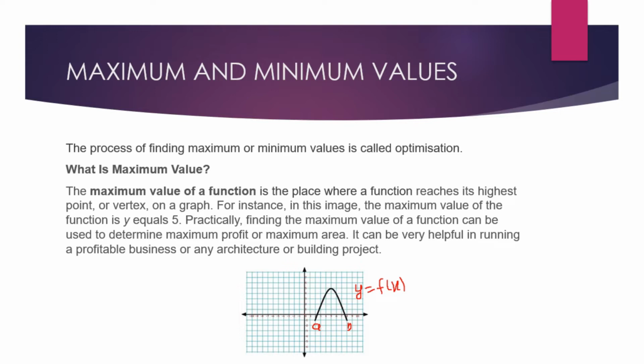So this function will have a maximum point at this point. We can name this point C, and we can say that at the maximum value on the graph, the derivative at the highest point becomes equal to 0. That is, f prime of C is equal to 0. So this is the maximum point on a graph.